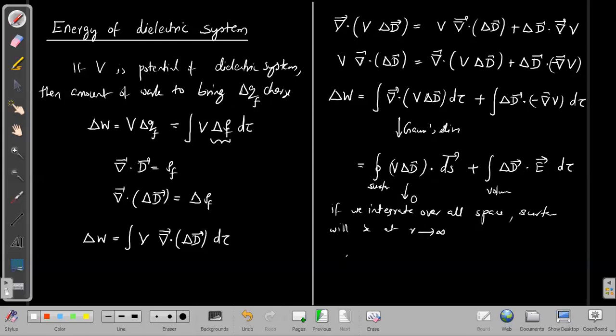And hence, for a small amount of work, I can write the integral over all space of delta D dot E d tau.